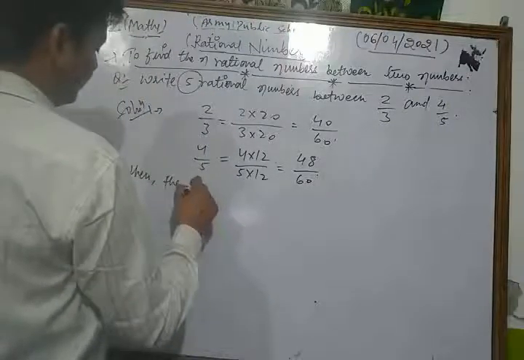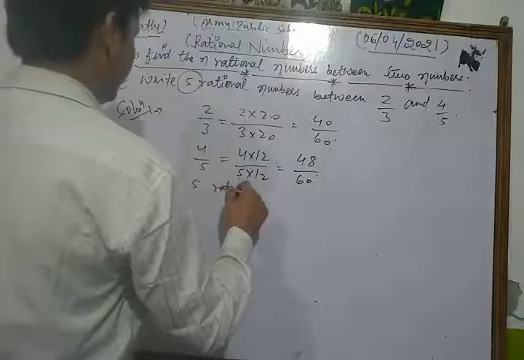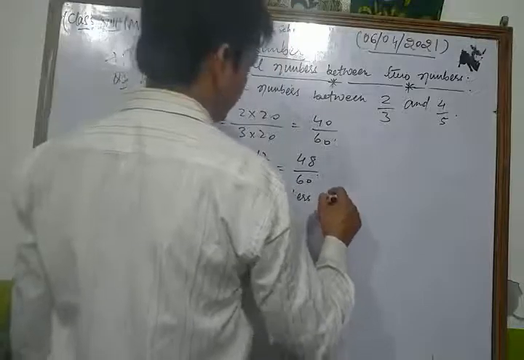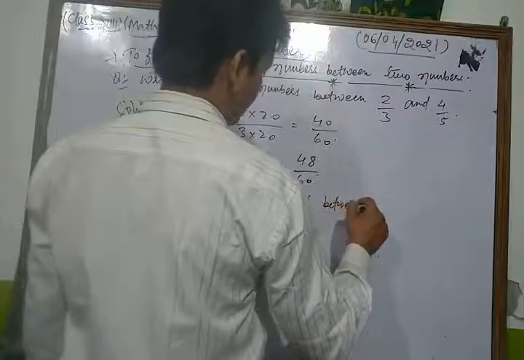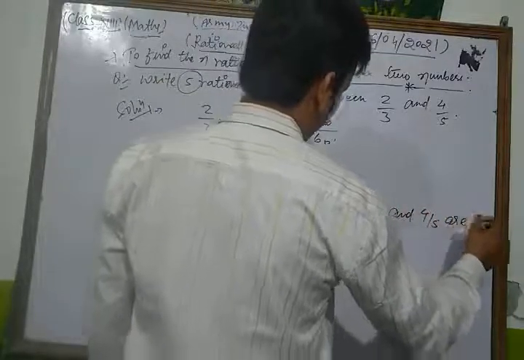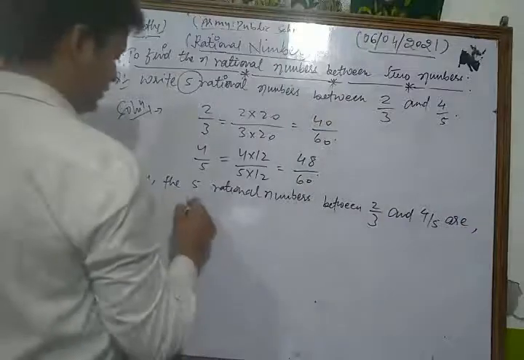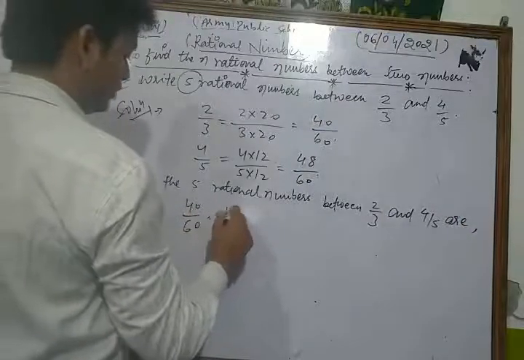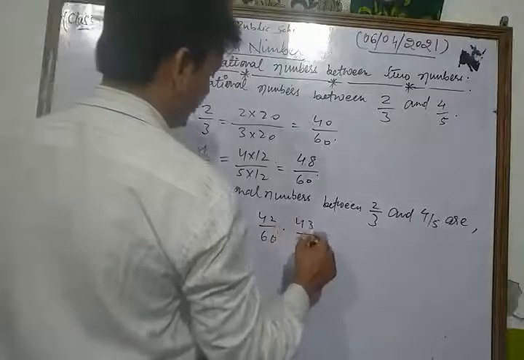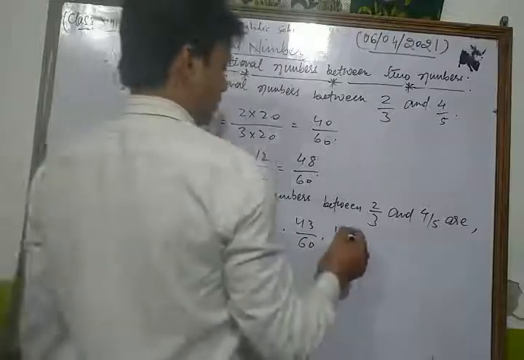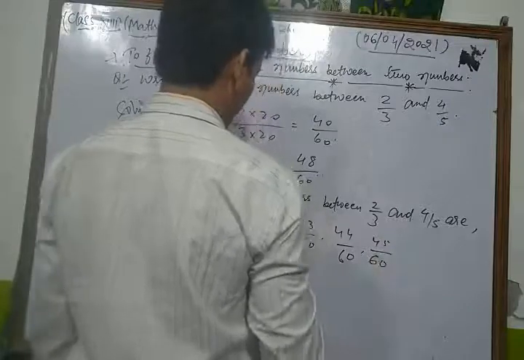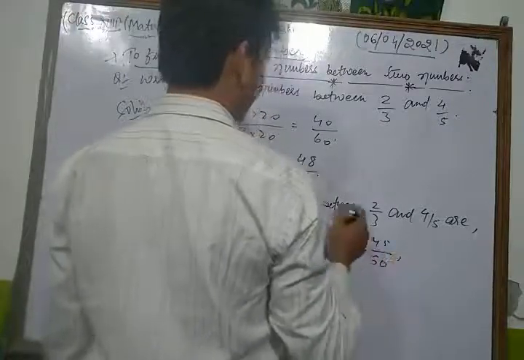The 5 rational numbers between 2/3 and 4/5 are 41/60, 42/60, 43/60, 44/60, and 45/60. 1, 2, 3, 4, 5.